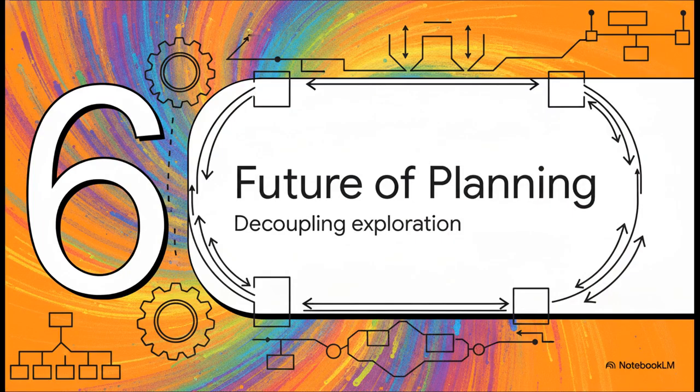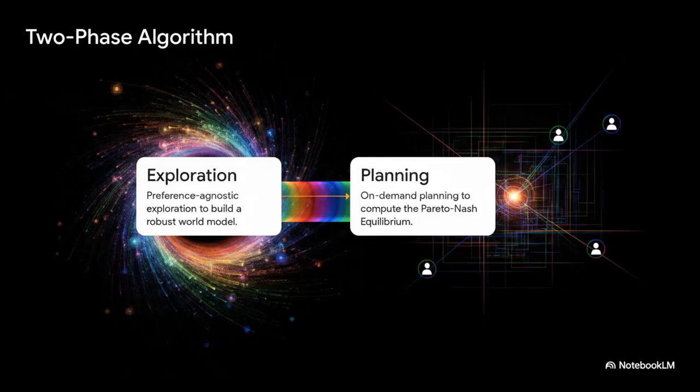Finally, we reach Section 6, the future of planning. Specifically, decoupling exploration from planning. You see, computing that entire Pareto-Nash front for complex systems is an absolute computational nightmare, if the system has to start completely over every single time a preference changes. So how do modern algorithms actually handle this? And this right here brilliantly illustrates a real game changer in multi-agent reinforcement learning, the two-phase preference-free algorithm.